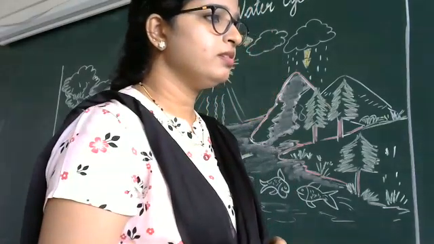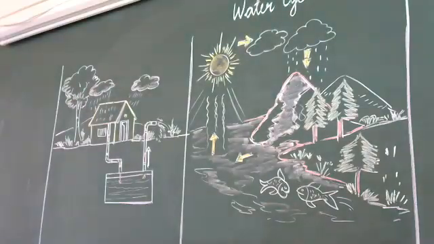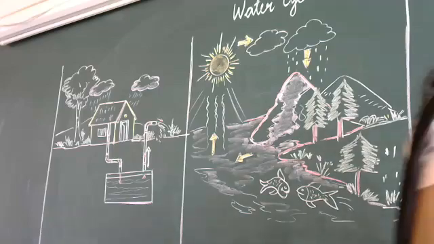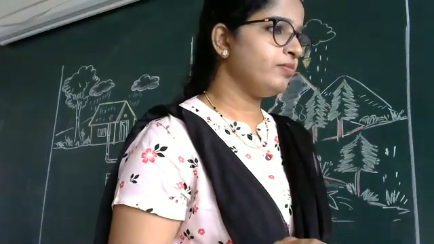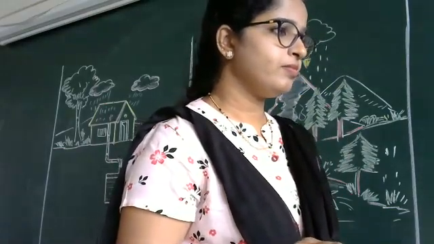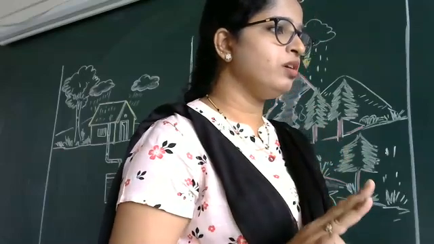Moksha, name the three forms of water. Ma'am, Darshana, sorry, Moksha, name the three forms of water. Moksha, three forms of water.